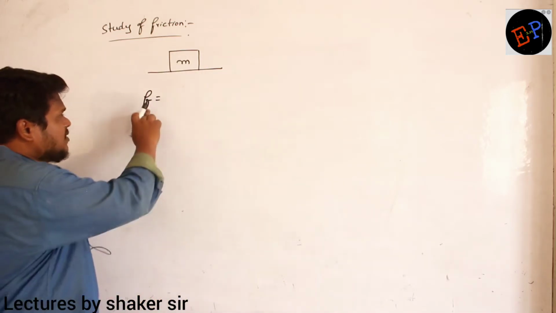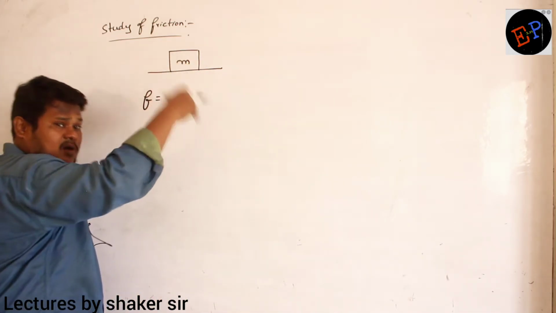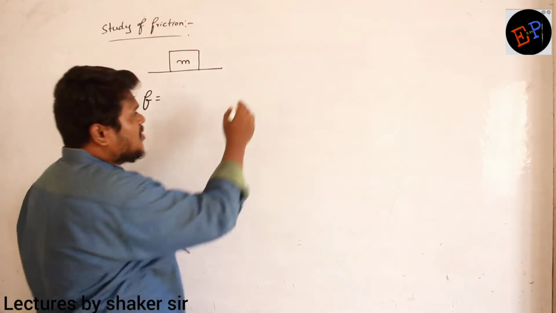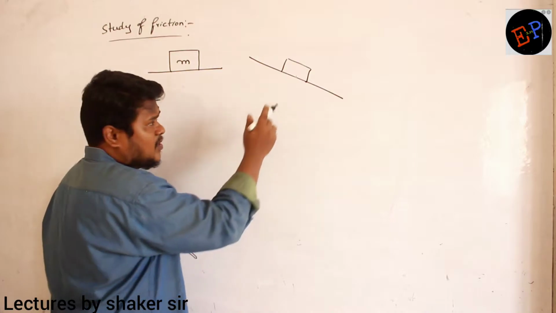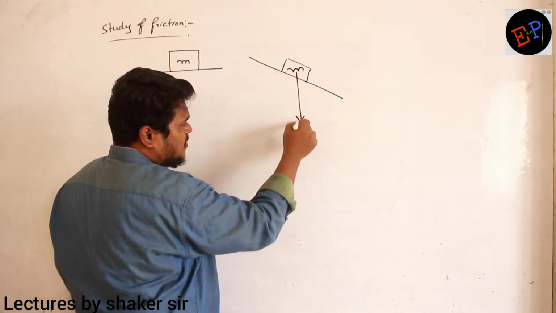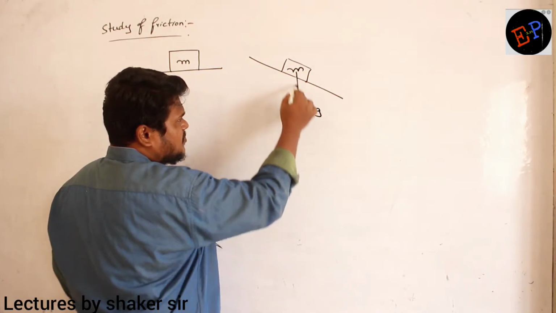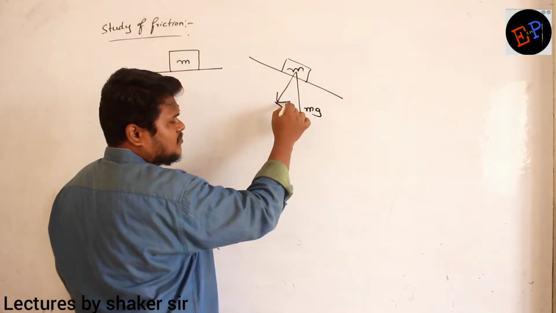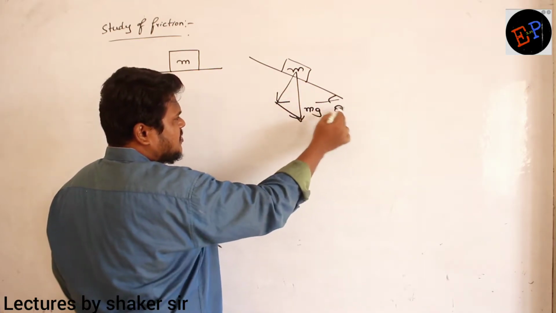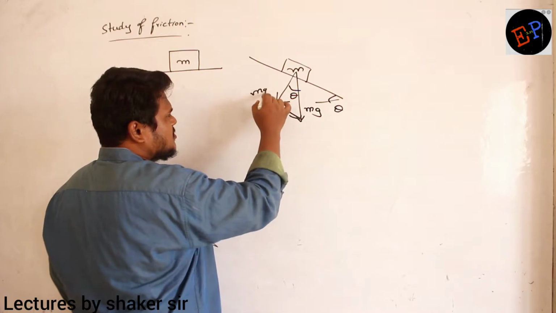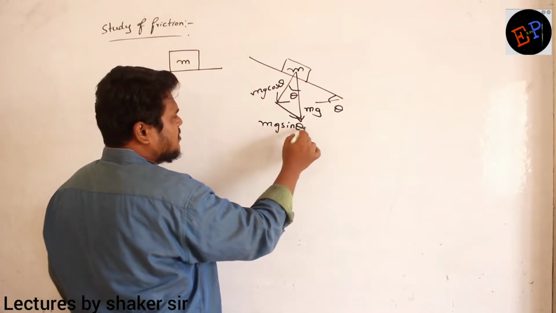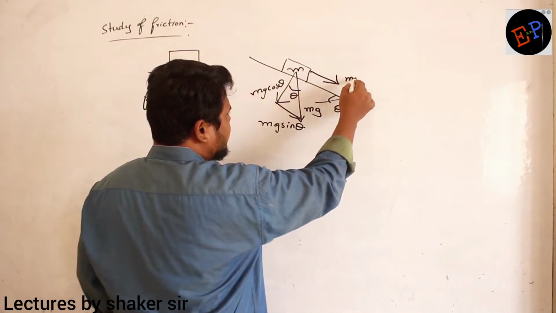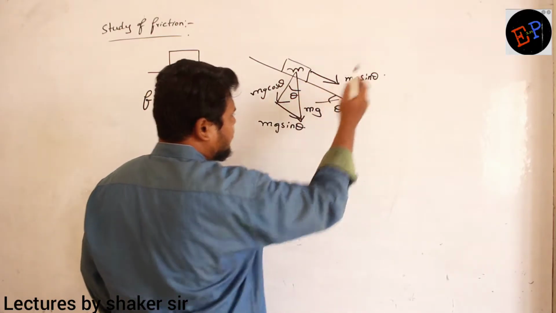Okay. Now here we are not applying any force and the body is present on horizontal ground. If the body is present on an inclined plane, then it is a different condition. If the body is present on an inclined plane, it will have weight mg. I can split this mg into two components. If the angle of inclination is theta, this is also theta, this is mg cos theta, and this one is mg sin theta. Then what will mg sin theta do? Mg sin theta will try to pull the body downwards. Clear?